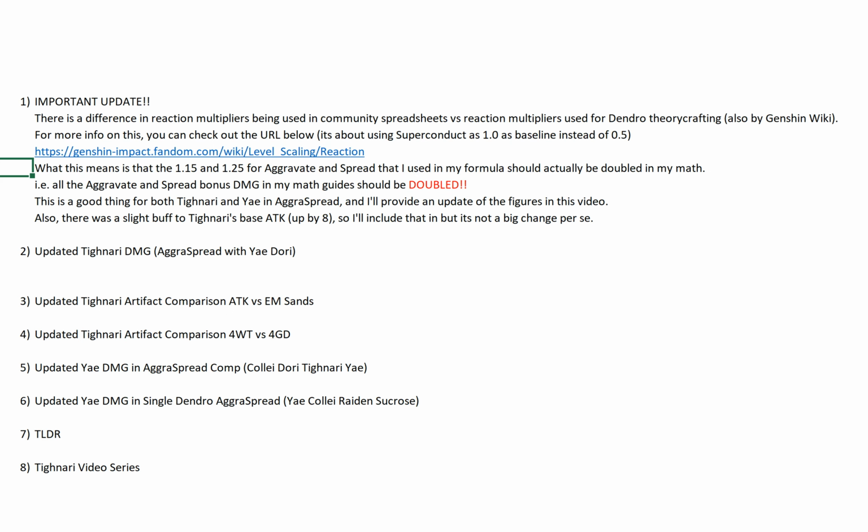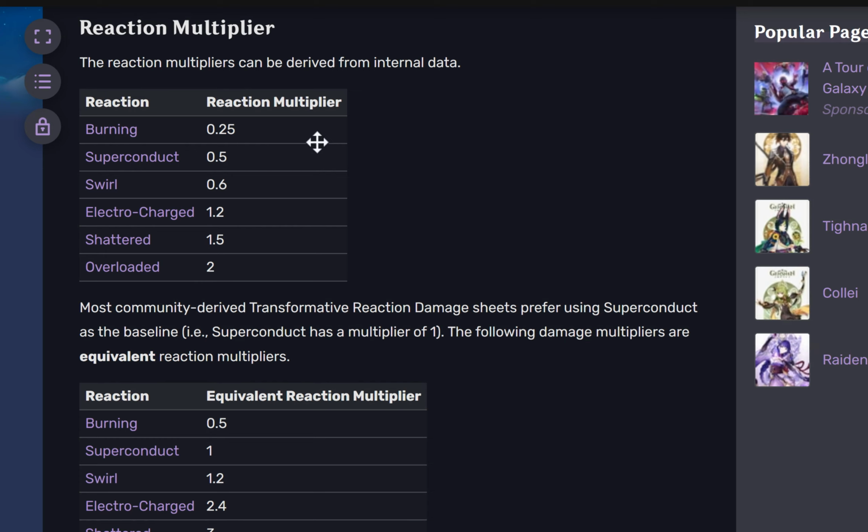Why is this the case? Let me just show it here. This is a screen capture of that specific website, the link that I gave. From internal data, these are the actual reaction multipliers that have been derived. But for the community derived spreadsheets, people actually use double the number, with superconduct being 1 instead of 0.5.